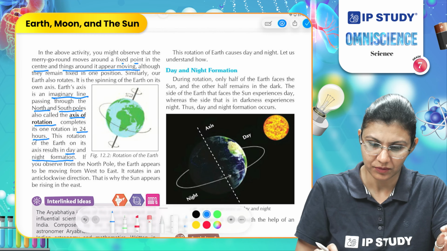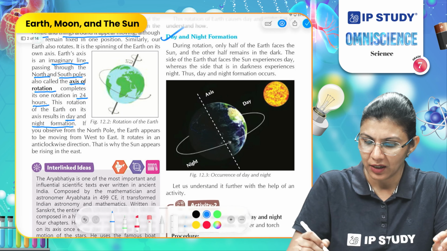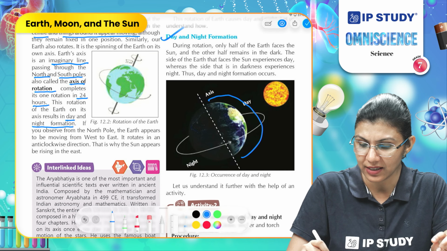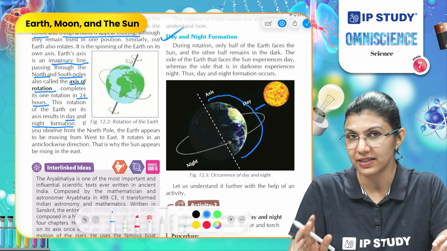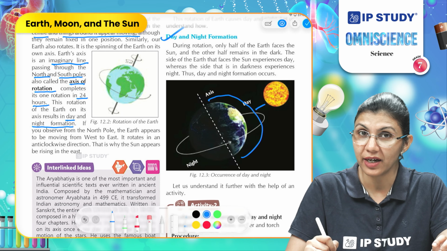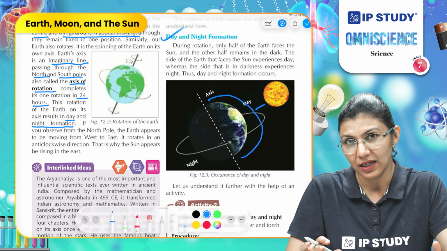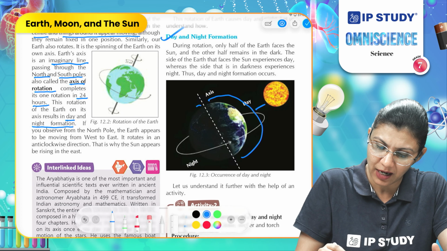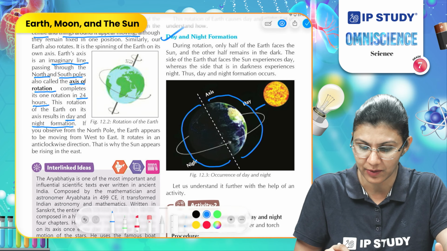night. So day and night formation, if you observe here, this part of the earth during the rotation is towards the sun and it is getting the sunlight to illuminate that atmosphere and that part of the earth. So it is experiencing the day, and the other part which is on the other side and not receiving any sunlight is experiencing night.